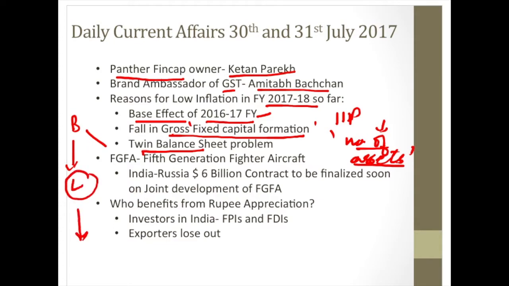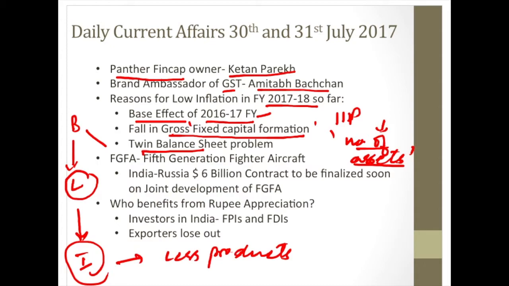When they do not lend, investors or companies do not have a lot of investments, so these companies are not able to invest, and when these companies are not able to invest and come out with new products or more supply of existing products, then there are fewer products in the market. When there are fewer products or less innovation or less investment happening in the market, then inflation goes down because there is less demand and also less supply in the market. So this is what is happening in the economy because of the twin balance sheet problem.